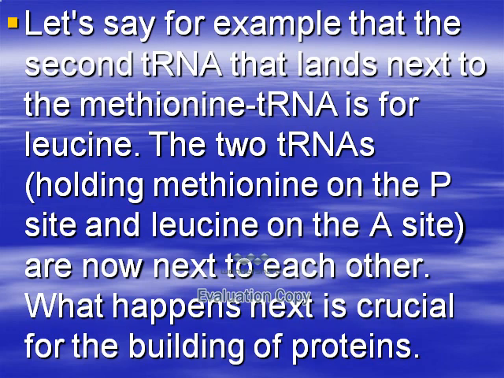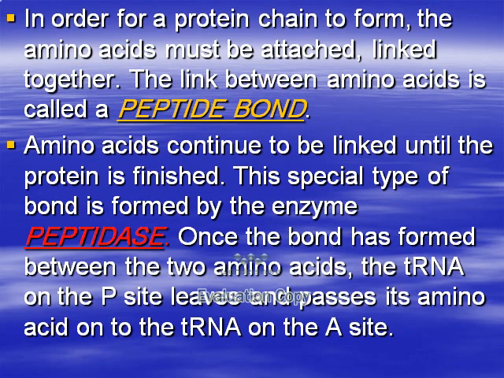Let us say, for example, the second tRNA that lands next to the methionine tRNA carries the amino acid leucine. These two tRNAs, holding methionine on the P site and leucine on the A site, are now next to each other. What happens next is critical for the building of the protein.